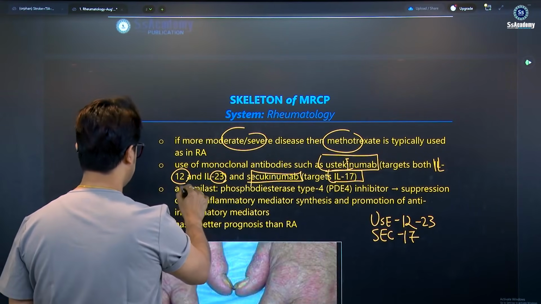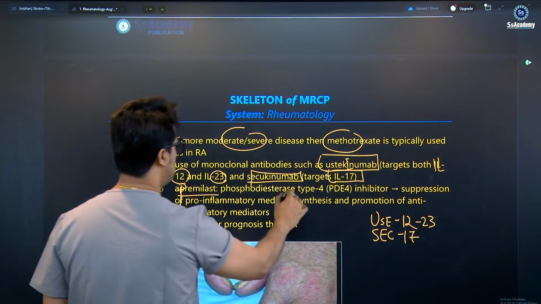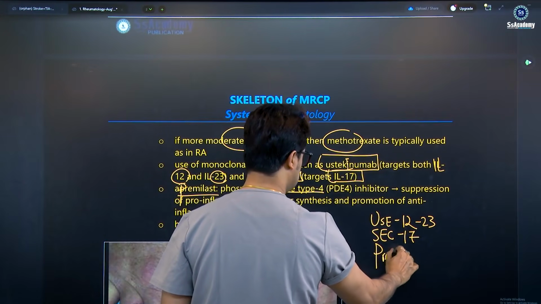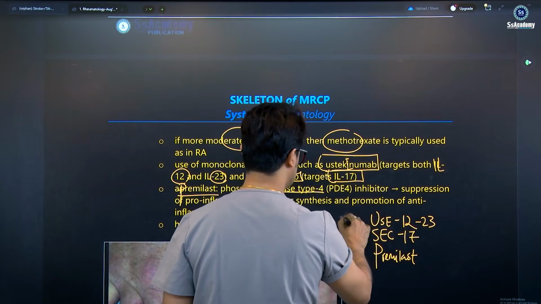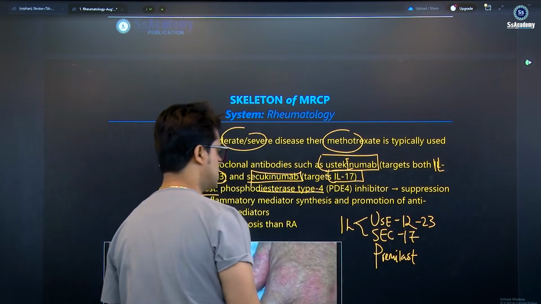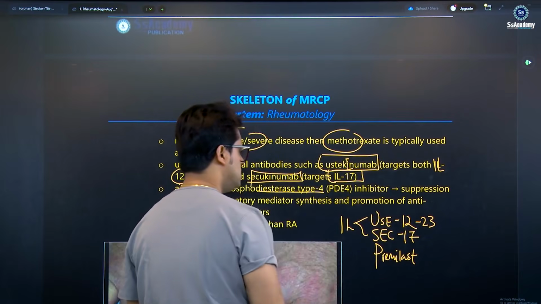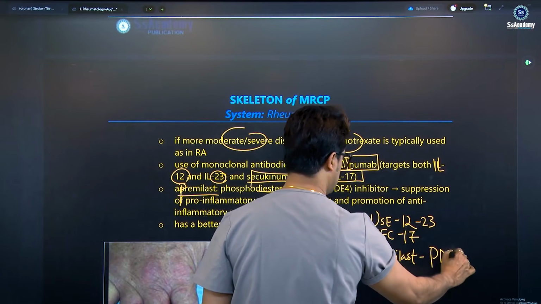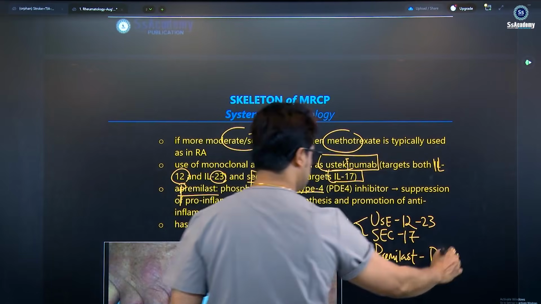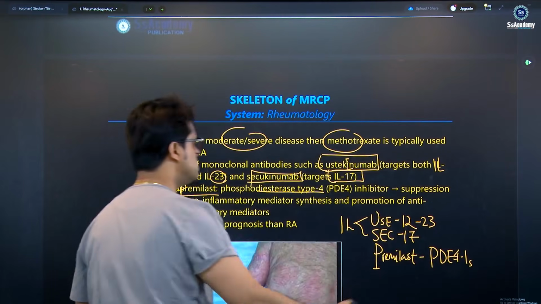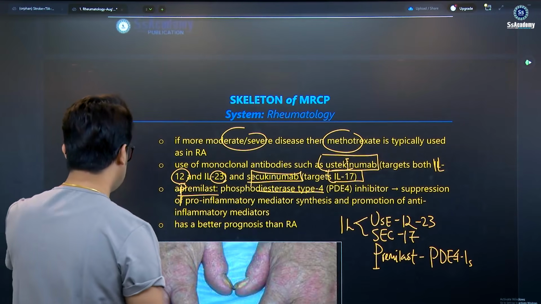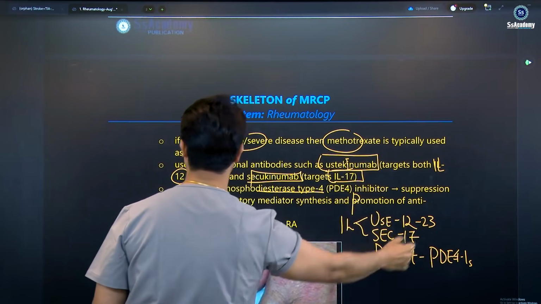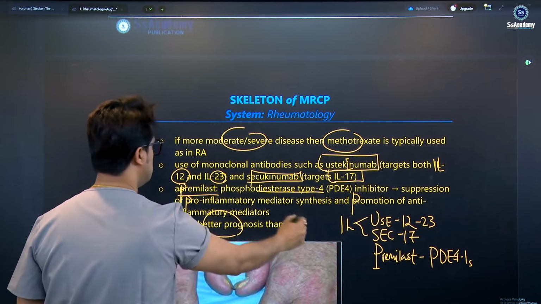Apremilast, remember this, is a phosphodiesterase type 4 inhibitor. So write apremilast in the box. This is interleukin, ustekinumab and secukinumab. Apremilast, P for phosphodiesterase inhibitors, type 4. The mechanism of action is very hot for the exam: suppression of the pro-inflammatory mediators and promotion of anti-inflammatory mediators.